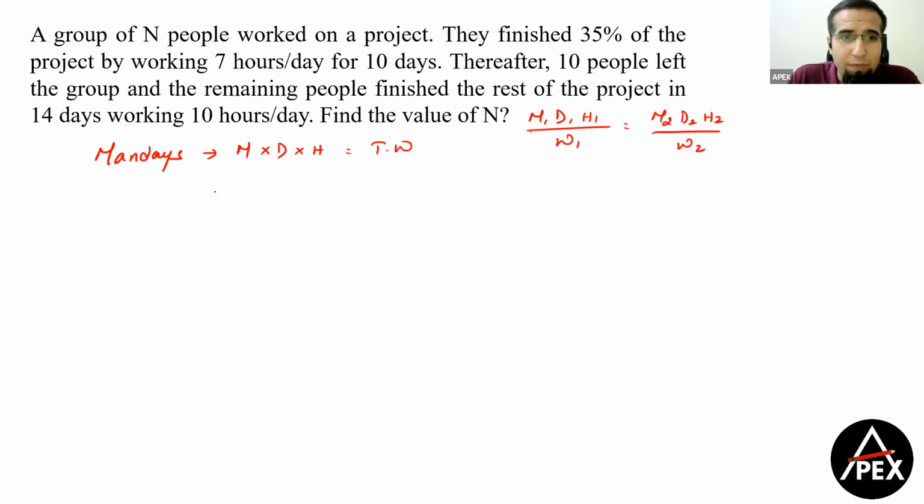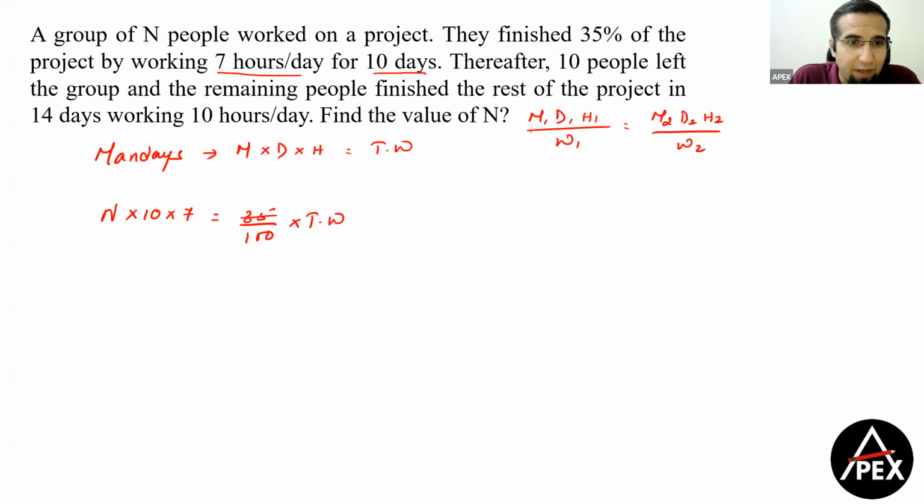So, a very easy question. It says a group of N people, they finished 35% of the work working for 7 hours a day, and they worked for 10 days, right? So therefore, I look at n into 10 into 7 is 35% of the total work. So I can write this as 35% of total work. Now, all that we can see is we can calculate the total work from here, right?